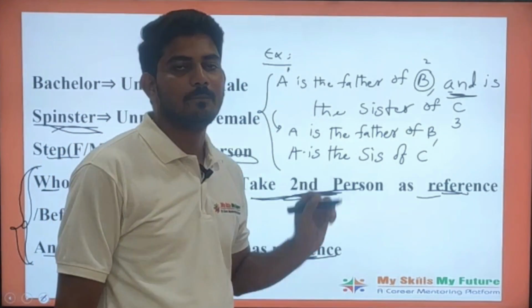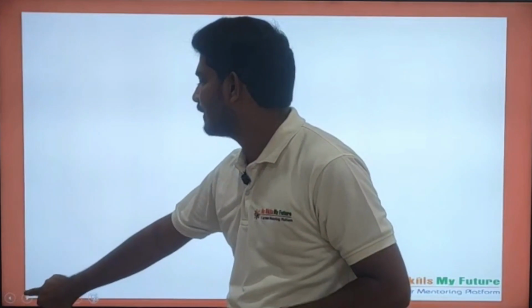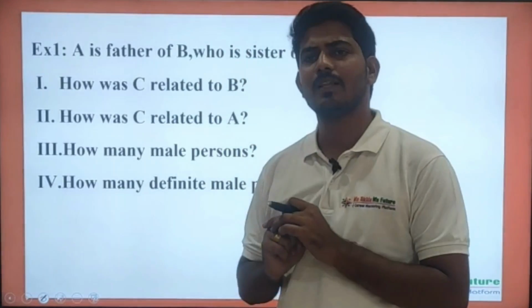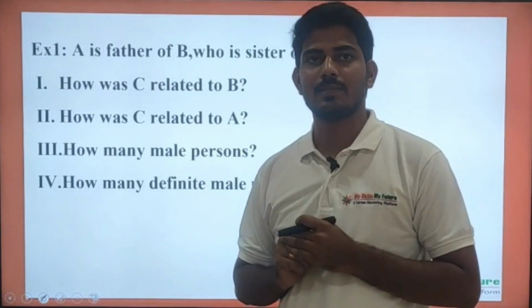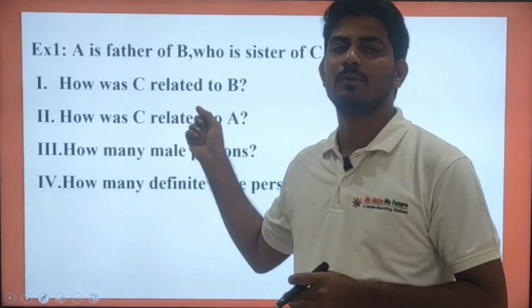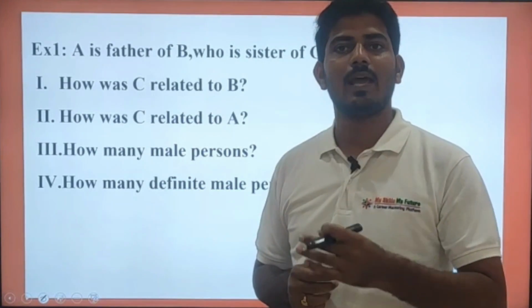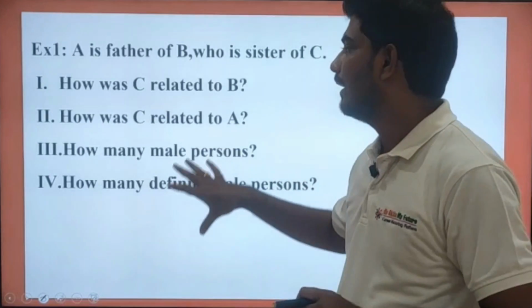So listen carefully, and let's see some examples related to blood relations. Before going to actual problems, let's see some examples; if you understand these, it is easy to solve the actual problems. Let's see this problem.